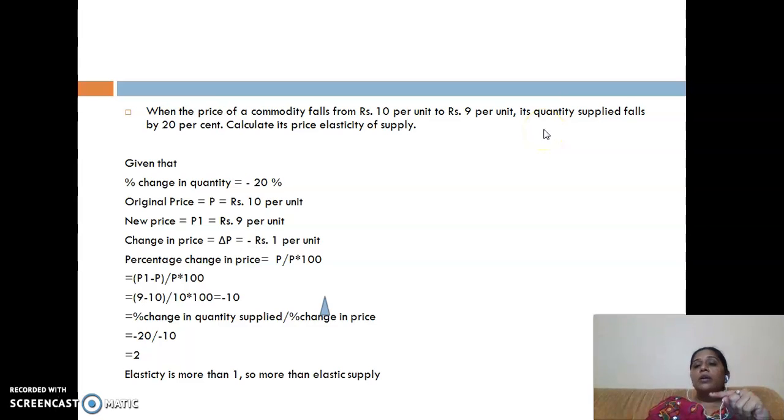They have given the value of quantity supplied in percentage terms. So we will write here that percentage change in quantity is equal to, because here it is mentioned fall, quantity supplied has decreased, so we will put a negative sign here, minus 20%. Now when one value is given in percentage, we can convert the other value into percentage also, because in the last video you can recall that the formula for percentage change in price was delta P upon P into 100.